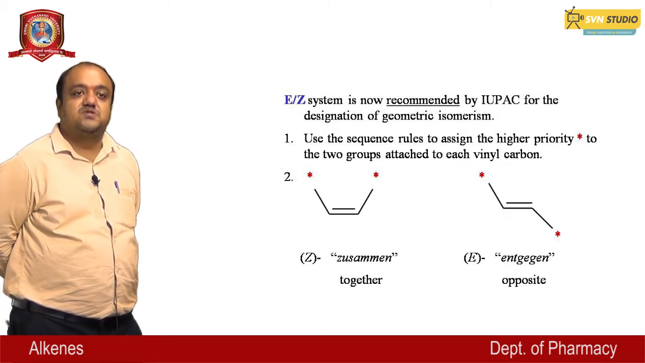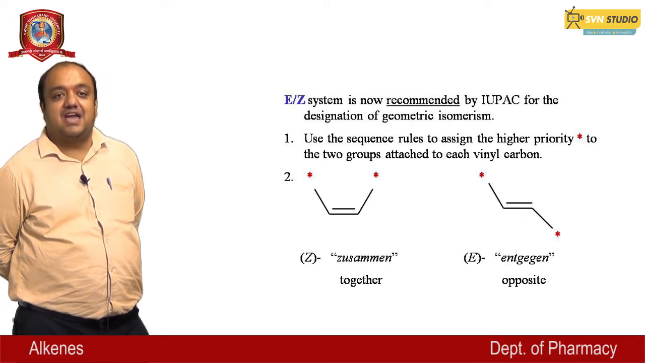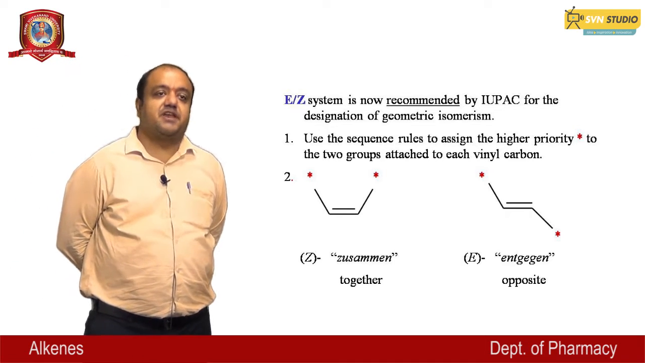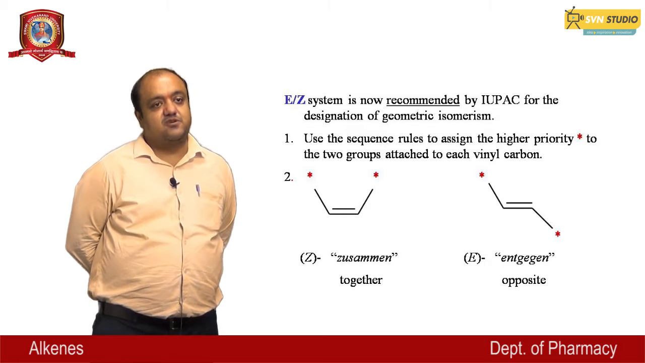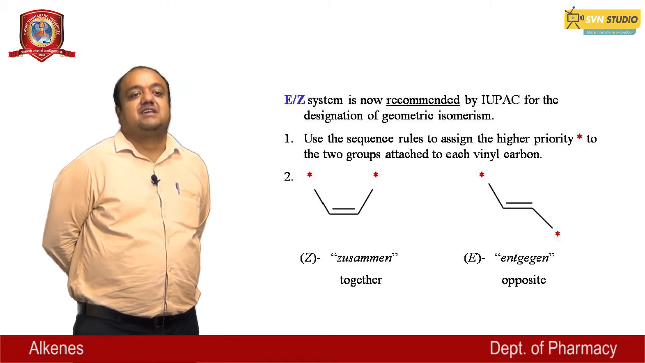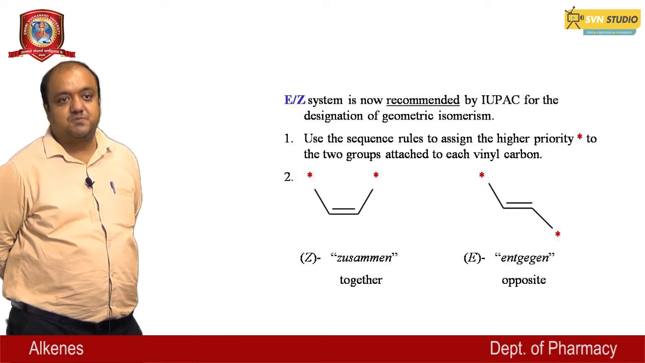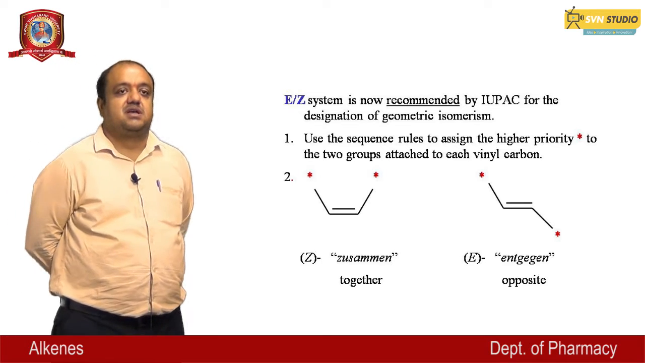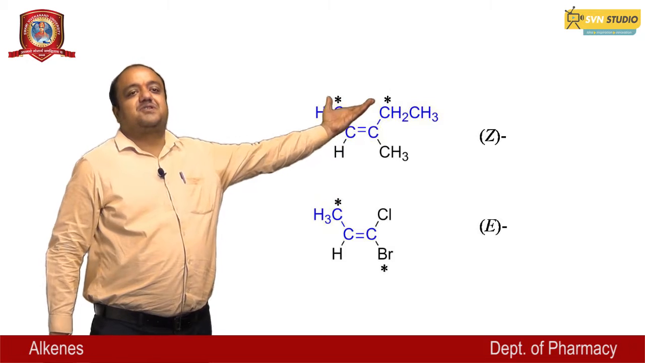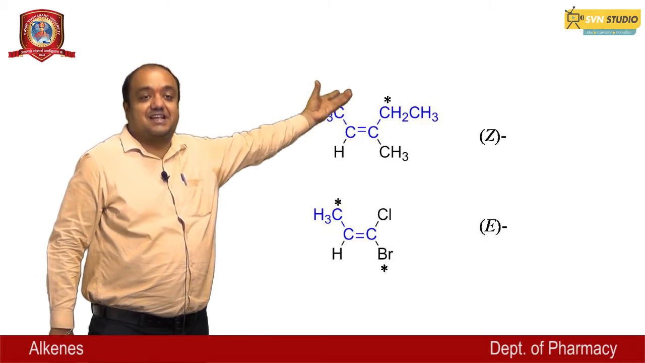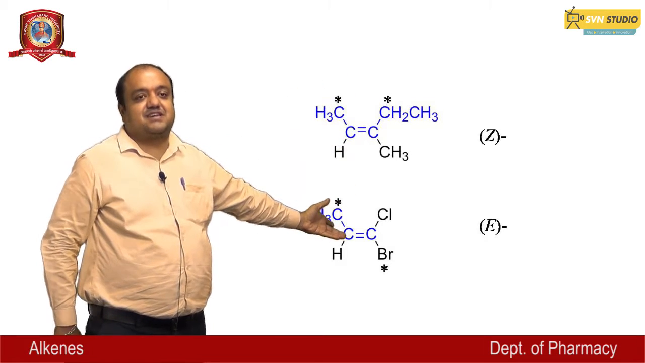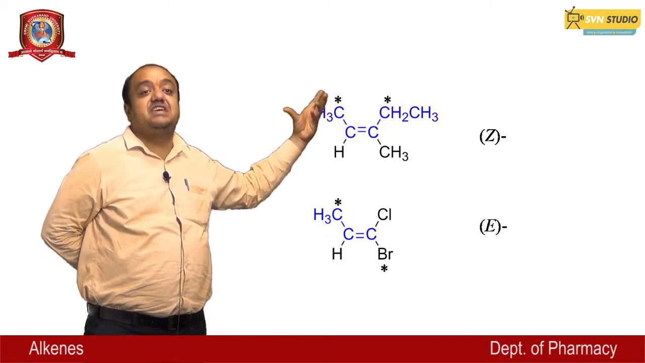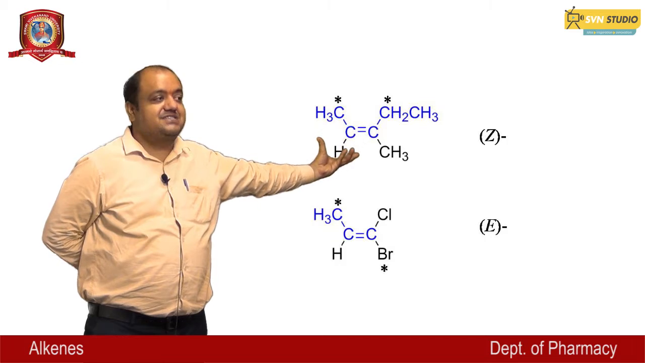First, we use the sequence rule to assign the higher priority to the two groups attached to each vinyl carbon atom. Second rule, we use Z, meaning together, and E, meaning opposite. Structure 1, which is shown here, is represented in Z form, and the next structure, which is represented here, we assign the E form.